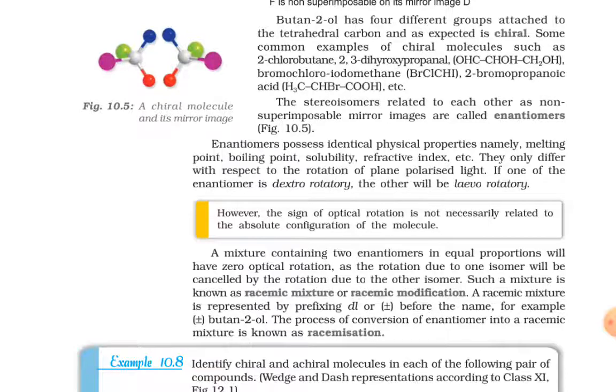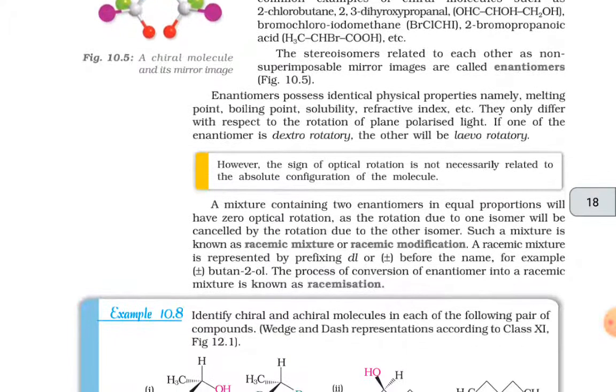Enantiomers possess identical physical properties, namely melting point, boiling point, solubility, refractive index, etc. They only differ with respect to the rotation of plane polarized light. If one enantiomer is dextrorotatory, the other will be levorotatory. However, the sign of the optical rotation is not necessarily related to the absolute configuration of the molecule.